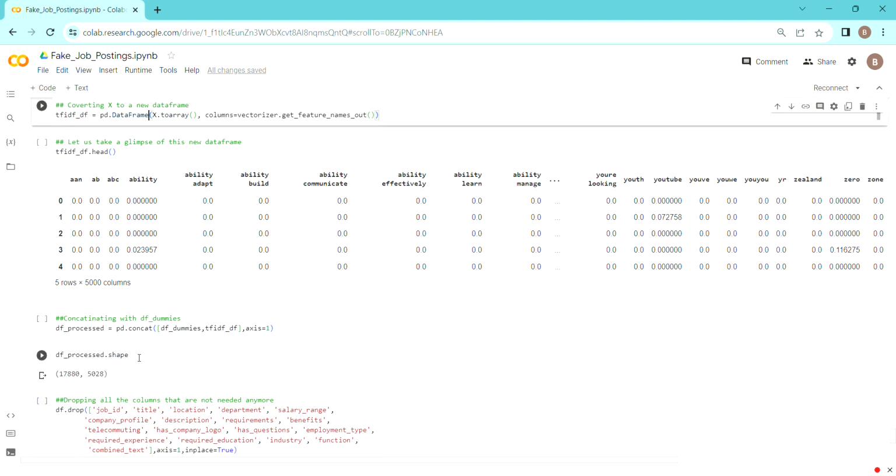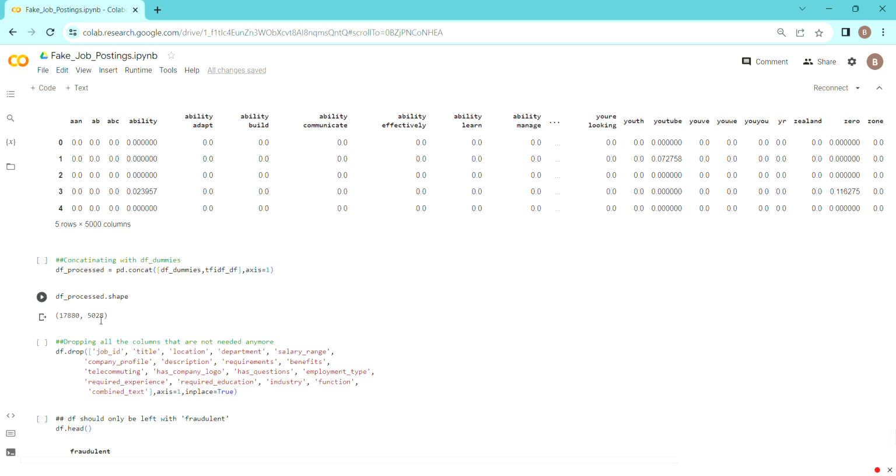Next, we have concatenated the DF dummies and the TF-IDF data frame with axis equal to 1, and we can see the 28 features from the dummies have been concatenated. Next, we are going to drop all of the features that are not required anymore. Except for fraudulent, I don't think we need anything more here.